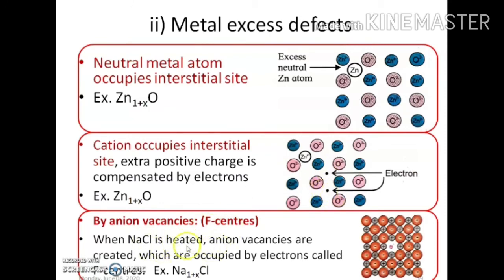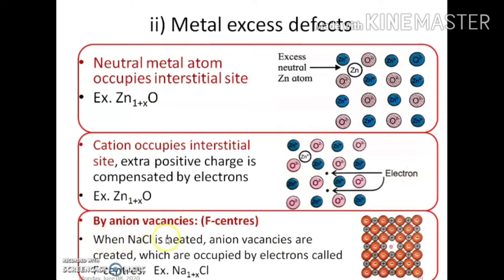Now another way of generation of metal excess defect is, sometimes there is an anion vacancy. This is a very rare case. If there is an anion vacancy, automatically there will be extra positive charge or metal excess defect.